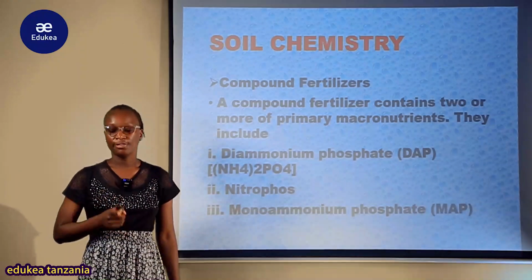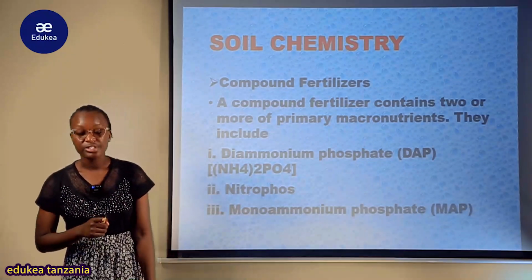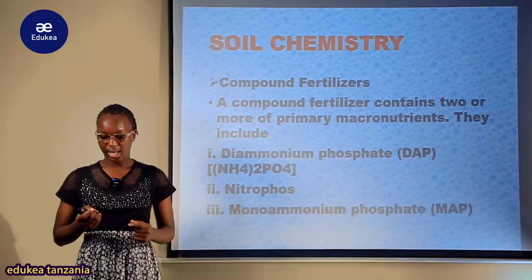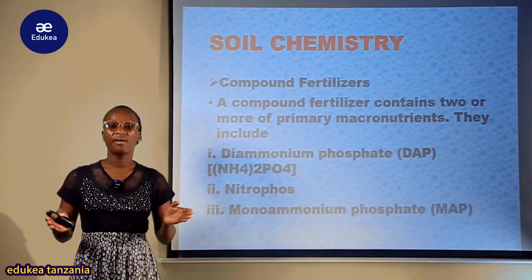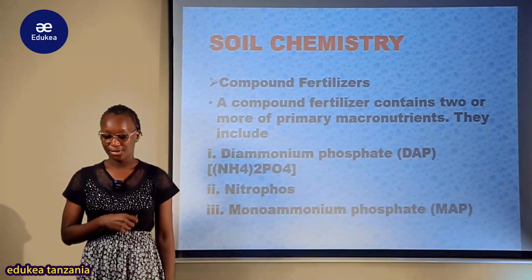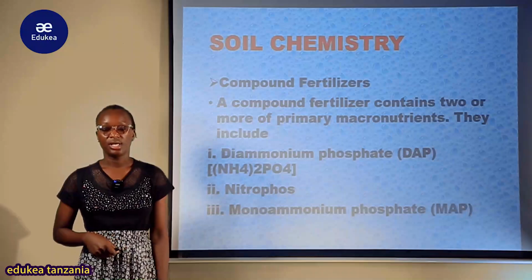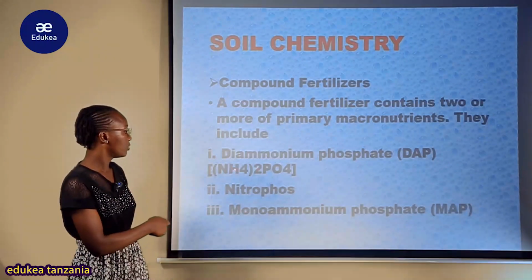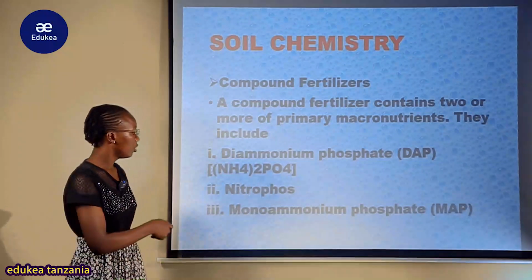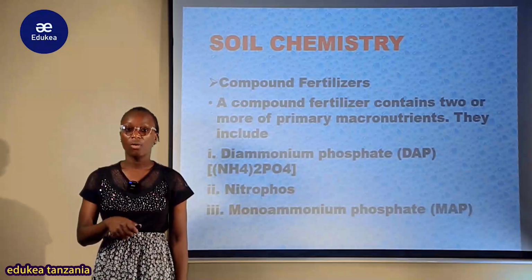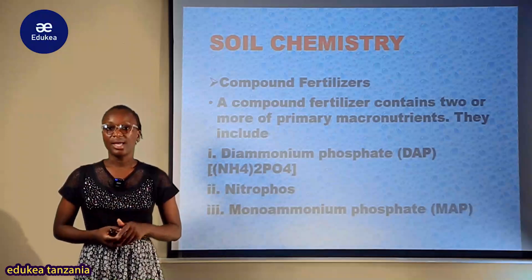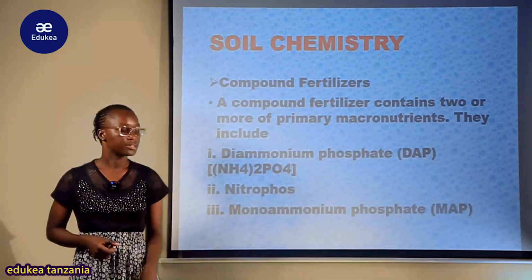So diammonium phosphate is the kind of fertilizer which is a compound fertilizer, ambayo yenyewe is made up of 2 or more substances or primary micronutrients. So you can see you have 2 or more micronutrients combined together. For instance, we have ammonium phosphate. From the ammonium phosphate, tuna chemical formula yake hapa, tuna nitrogen, vile vile phosphate. So nitrogen is the primary micronutrient, but also phosphorus is an element of the primary micronutrients. So unakuta zimekuwa combined together. That's why simply inakuletea maana ya compound fertilizers.